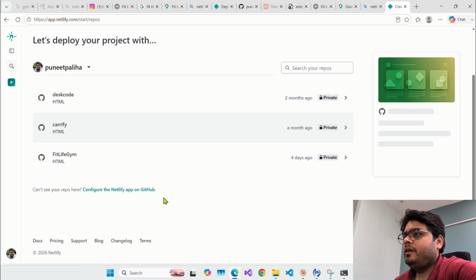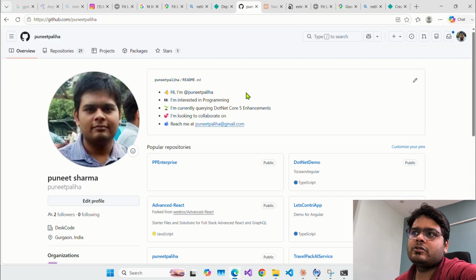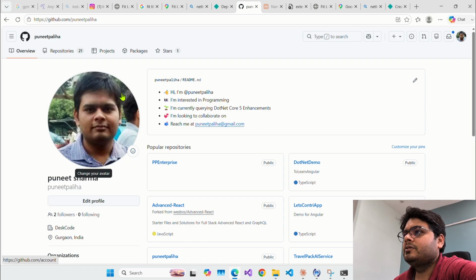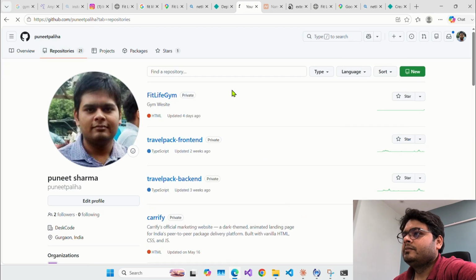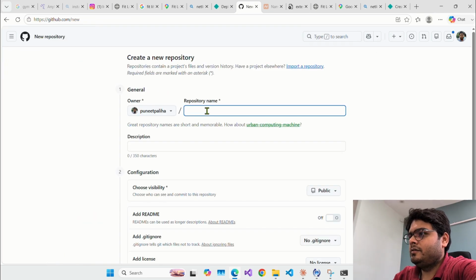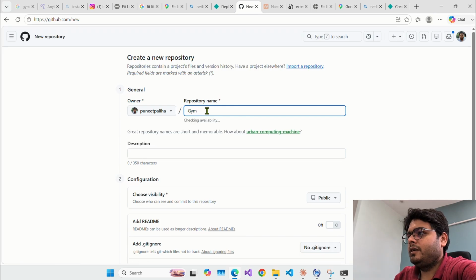So let me do one thing. I'll create a repository in my GitHub. If you don't have a GitHub account, you can just open it. It's free. It does not charge anything to create a profile or create a repository. So I'll click create new repository, and name it gym website.